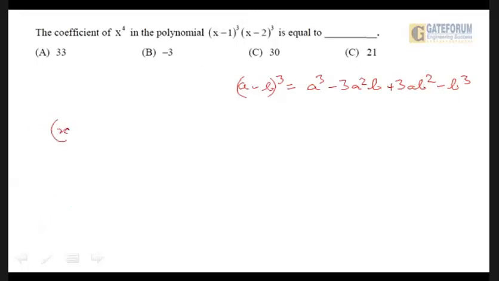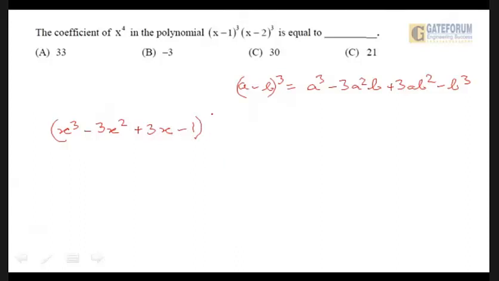It would be x cube minus 3x square, because 3 into x square into 1 is 3x square. Then plus 3 into x into 1 square, so that would be plus 3x. And then last it would be minus 1, since 1 cube is 1.